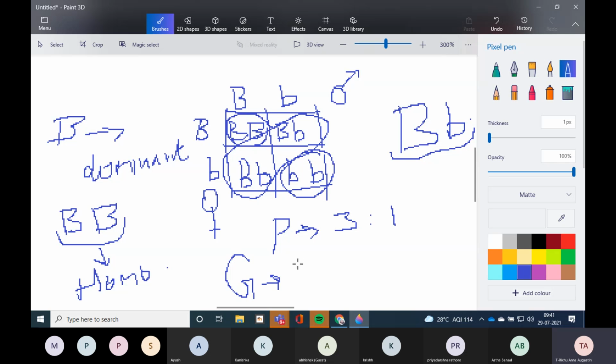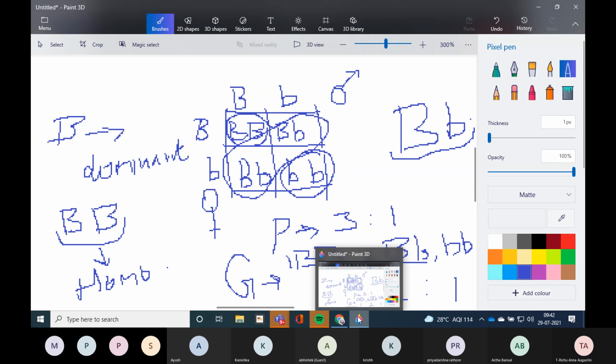So what will be the genotypic ratio? Capital BB is there, one capital BB. Then one capital B and one small b. This is 2 in number. And the last recessive pair, both small b. This is 1 in number. Then this is 2 in number. Then this is again 1 in number. 1:2:1. Understood? Yes, ma'am.